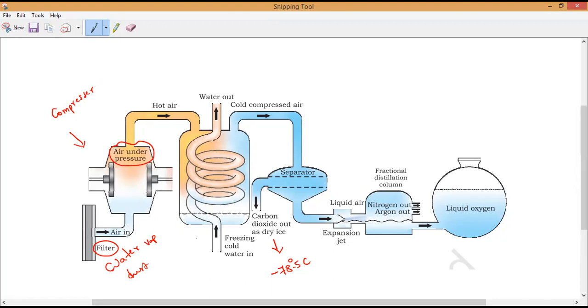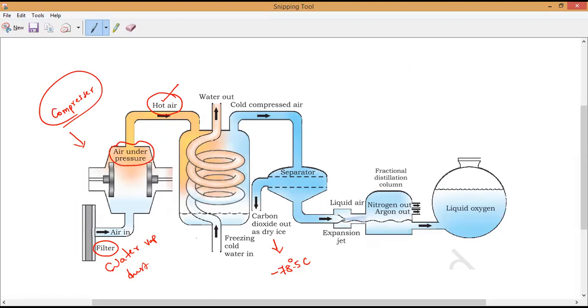Now, if it is compressed, then it will convert into what air? Hot air. Have you noticed it? Whenever you are filling a cycle tube, the air which comes out becomes very, very hot. Why? Because of compression. If I compress, all the particles will be pressurized, so due to the pressure the air will turn into hot air.